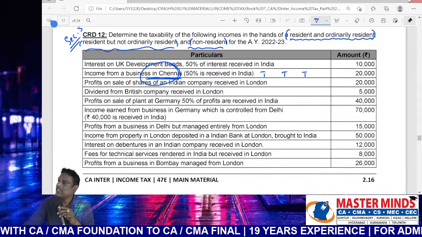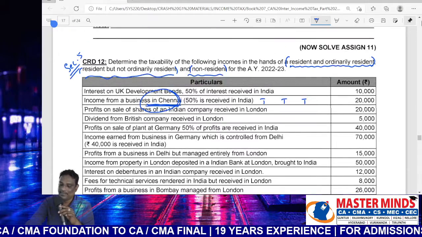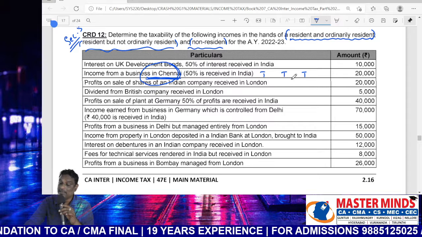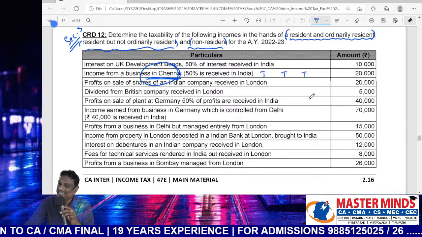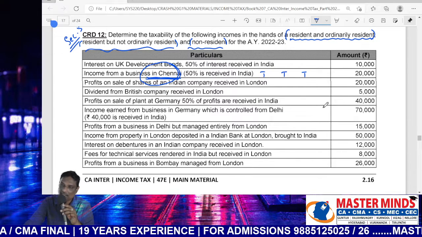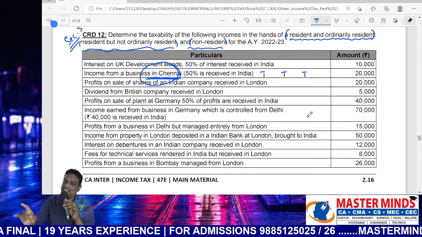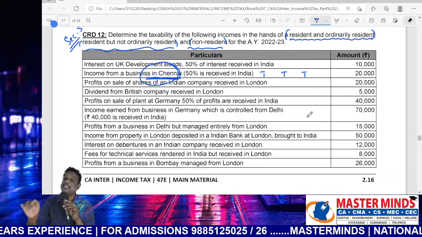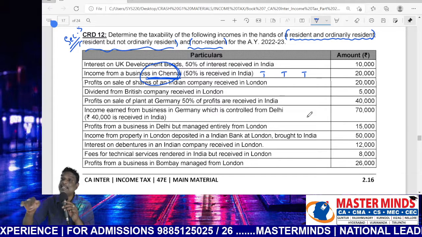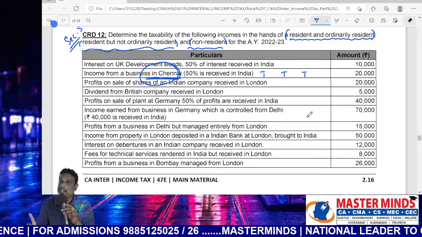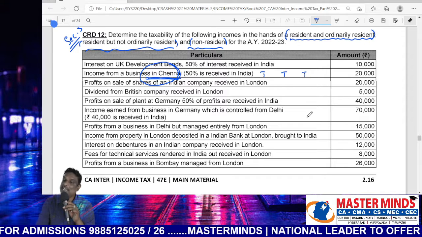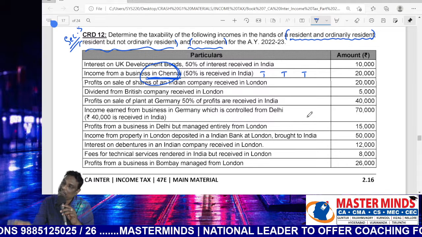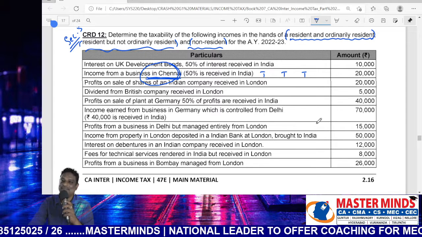Please verify the printed solution. Second point: taxable in all cases, because the business was located in India. Business was located in India, hence earnings are automatically located in India. Then receipt is irrelevant. Don't consider the place of receipt. Even if the place of receipt is located outside India, it will be taxable in the hands of all assessees.